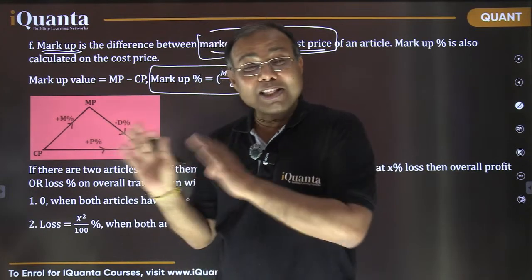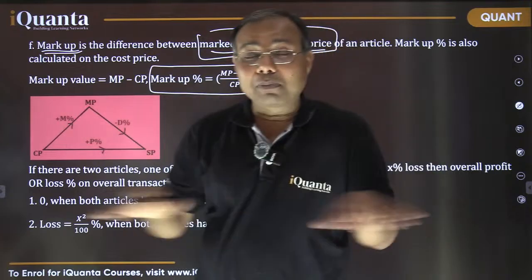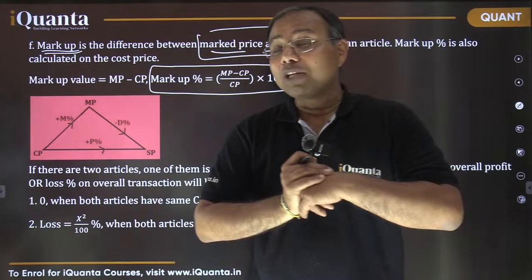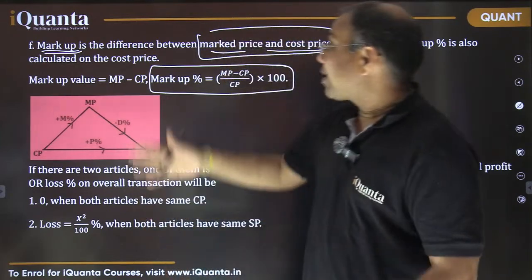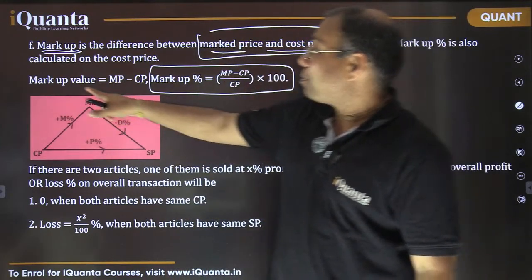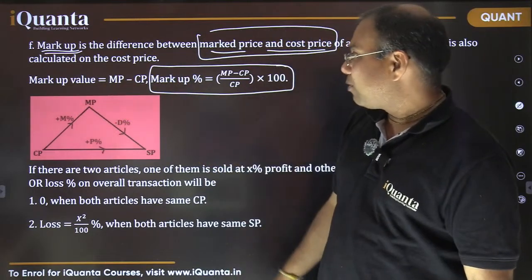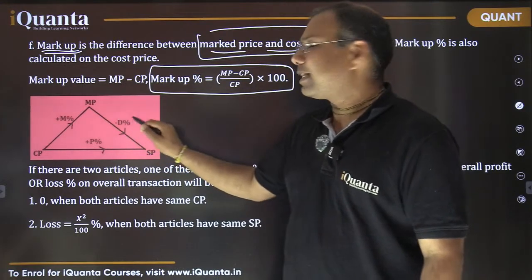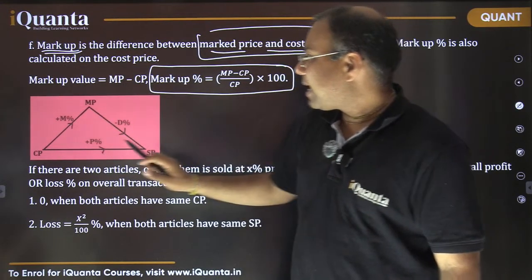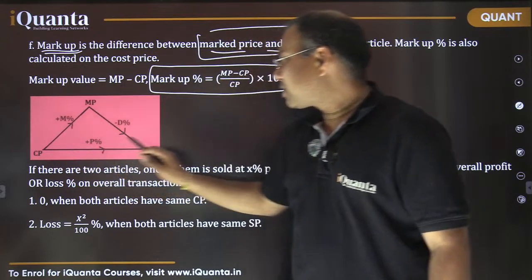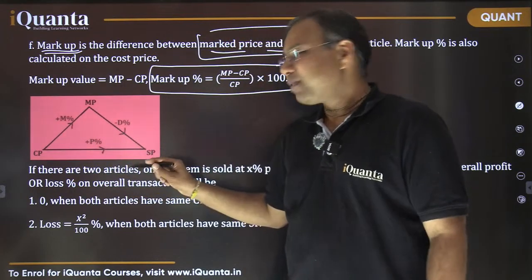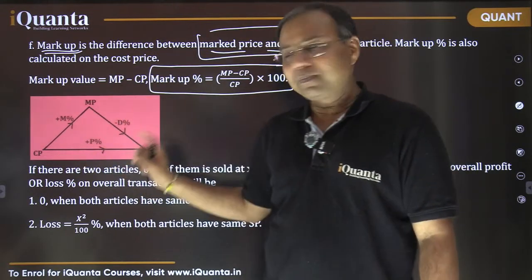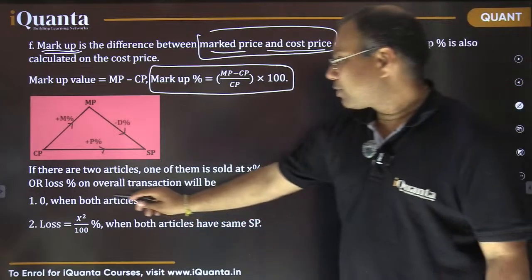Anyway, in the questions right now, don't get distracted by practical scenes, because right now we are focused on the questions. In our questions, what kind of things are there, that we need to see. So markup ka matlab kya? I hope it is clear to everyone now. And in the same way, the difference between markup and selling price is discount, that we were discussing earlier, and profit or loss will be the difference between SP and CP, right? So if SP is more, then of course there is a profit, and if SP is less, then there would be loss. Okay?